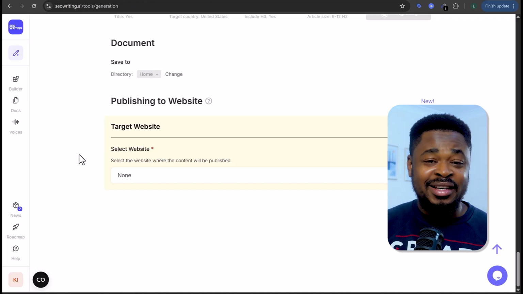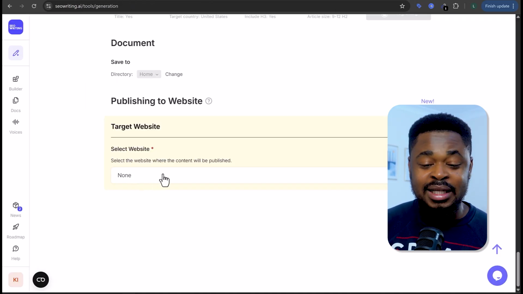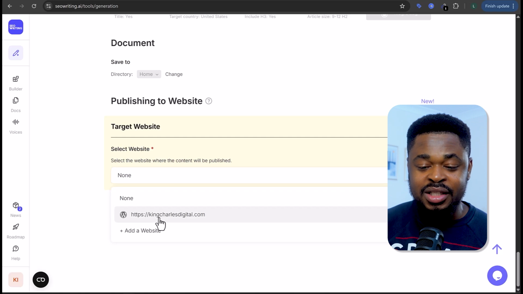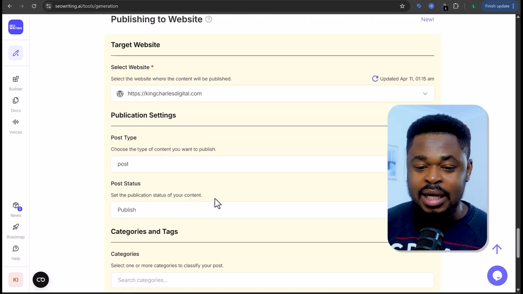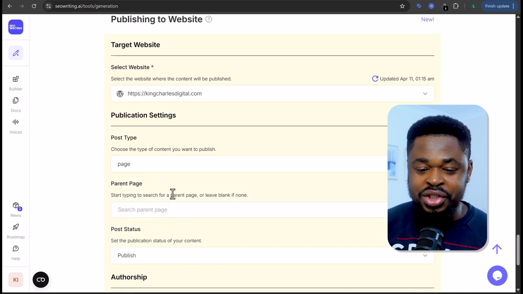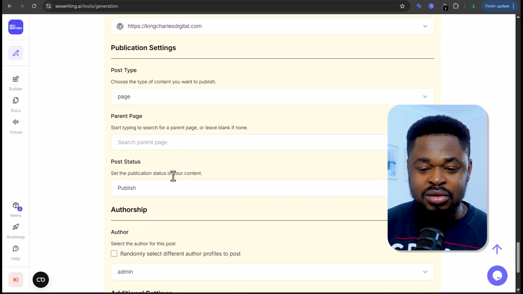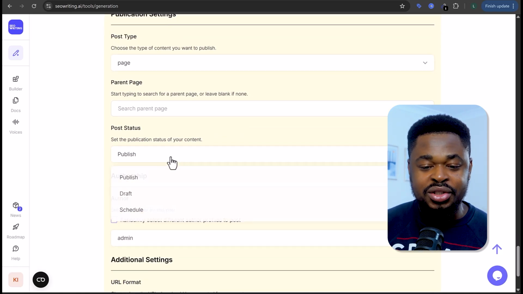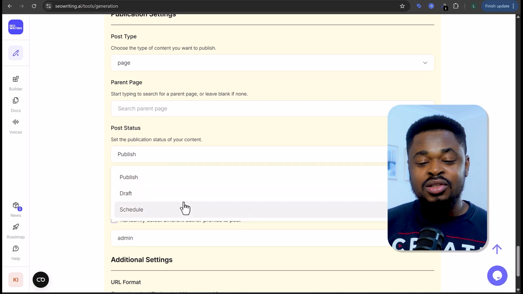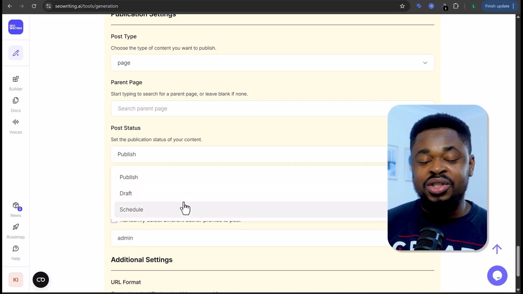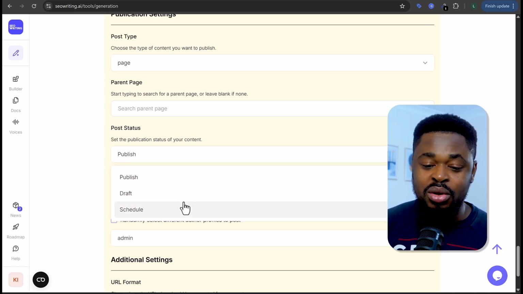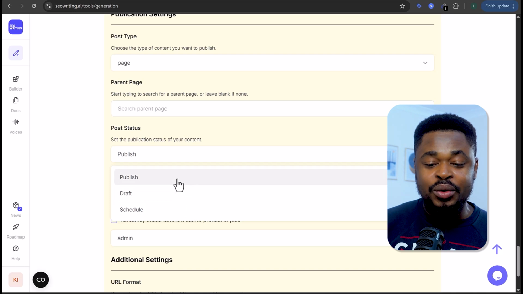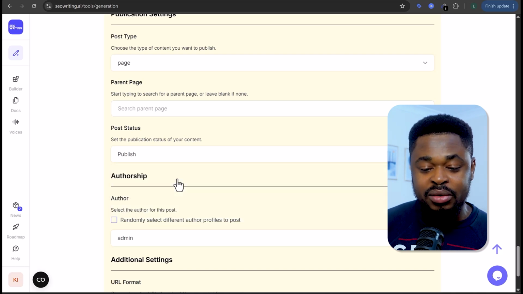So we're going to come back here and select the website which we've added, which is kingcharlesdigital.com. Once we have done that, we are going to select the post type to be page, parent page none, post status publish. So you can schedule the post. If you don't want this to be posted now, you can just schedule it for some time in the future or just keep it as draft. But I'm going to publish it. I want it to publish straight away.